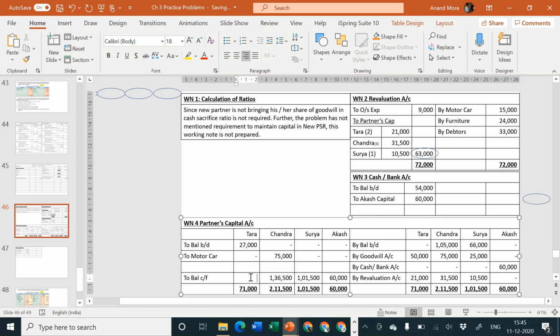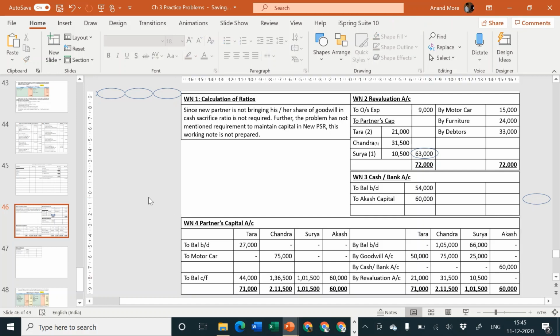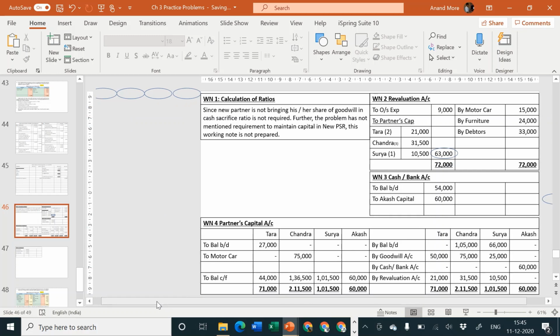And 71 minus 27. 71 minus 27 is equal to 44,000. All these things are balancing figures, so let me encircle them. Come on, be quick.